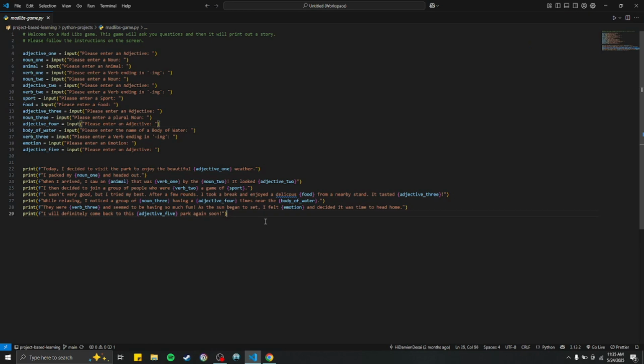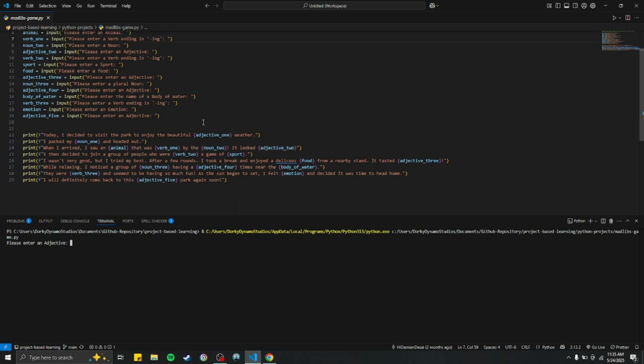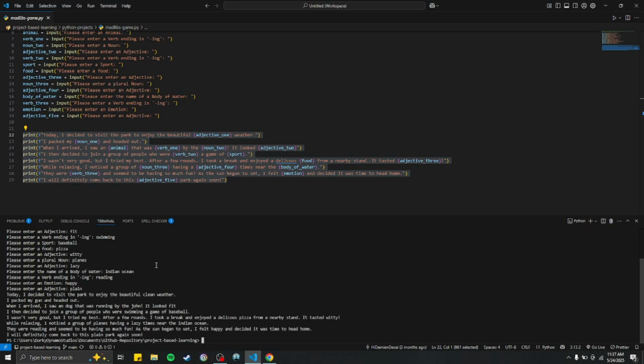Here is the actual code, and then we're just going to run it, and you'll see the terminal opens up, and then we just enter the first adjective like it says right here, and then we will go to the story. And here is the finished product. For the final adjective, we will use the word plain. Enter, and then there you have it.